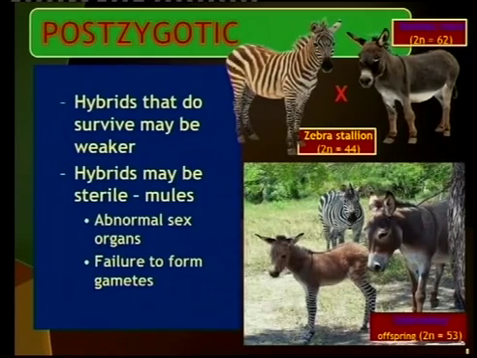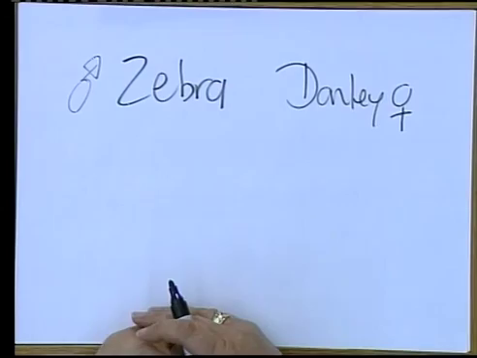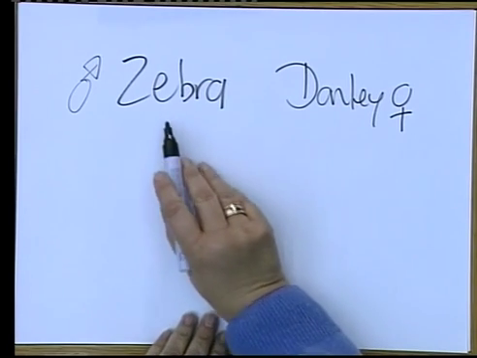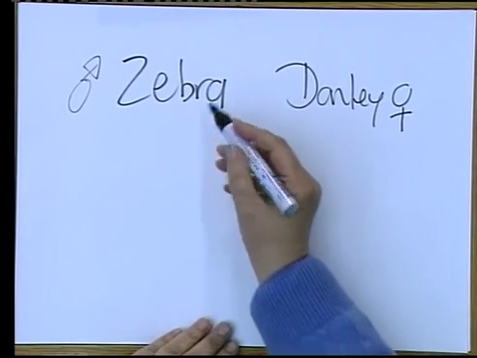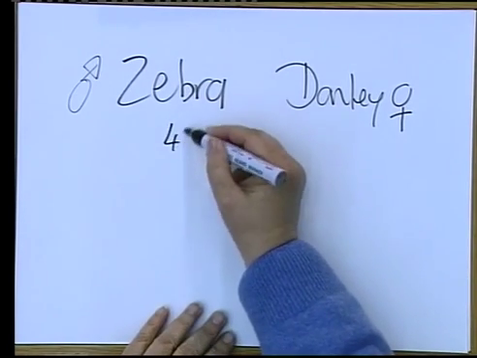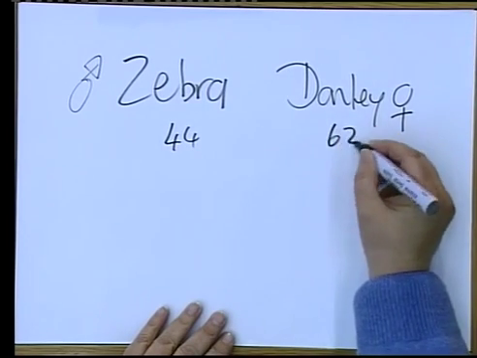Let's explain why this is post-zygotic, but the offspring, this zebronchi, is infertile. It's sterile. The zebra was the male, the donkey the female. The zebra has 44 chromosomes, the donkey 62.